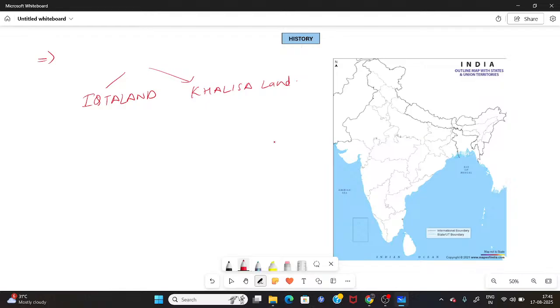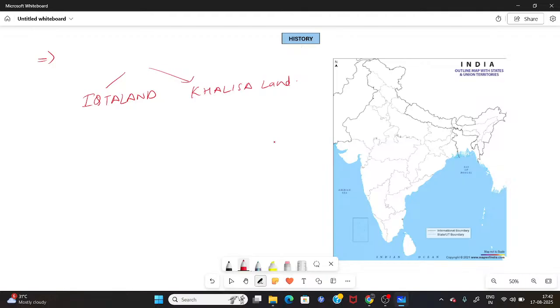The larger category of the territory was known as Ikta land, and this land was further subdivided just to make sure that it could be very easily managed by the military generals to whom Iltutmish assigned these particular lands.